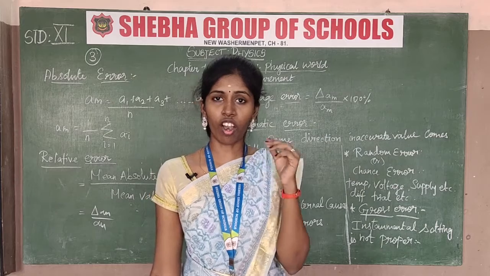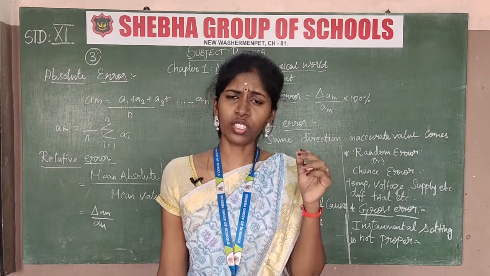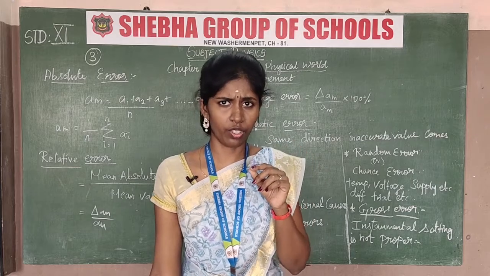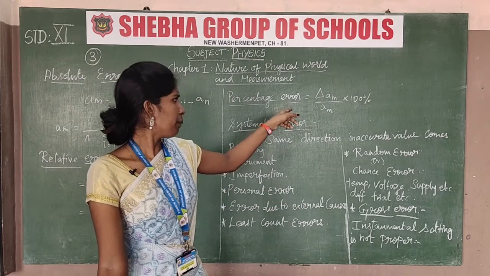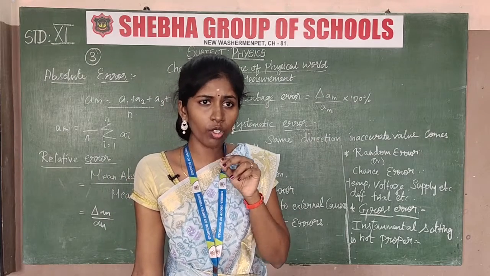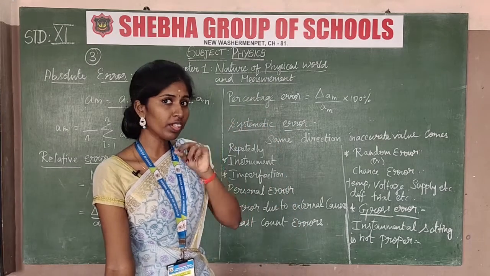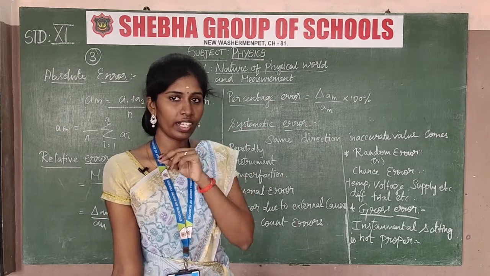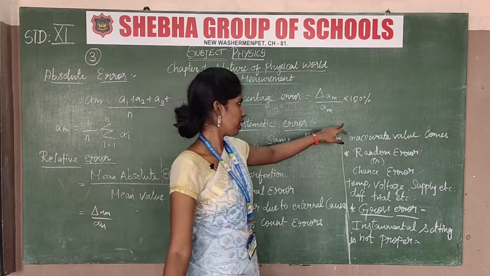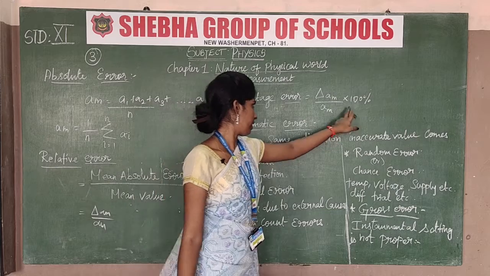Because we are going to college, the college will calculate that percentage only. So it's lambda AM divided by AM, because the last final mean value AM is the absolute value. So that will be divided by one reading, and that reading will be calculated as a percentage of 100. So n number of percentages will be taken, okay.